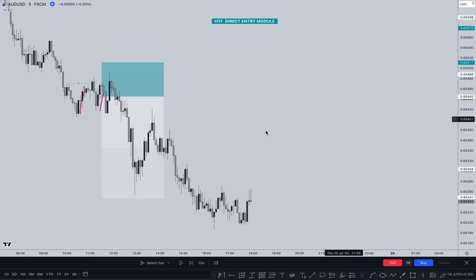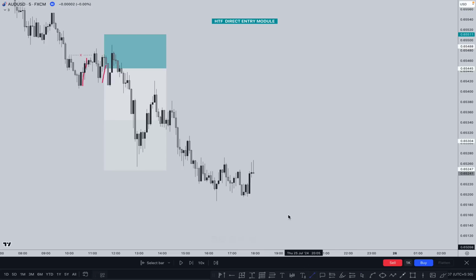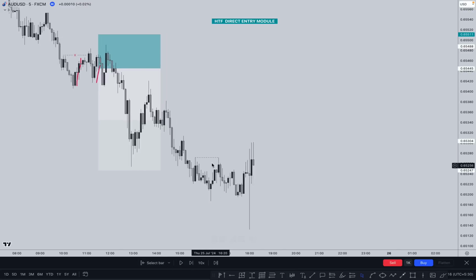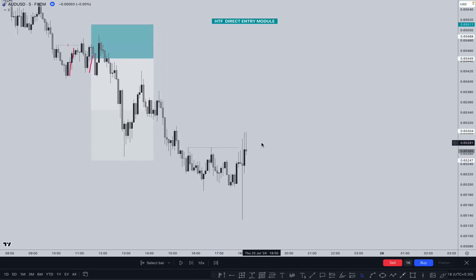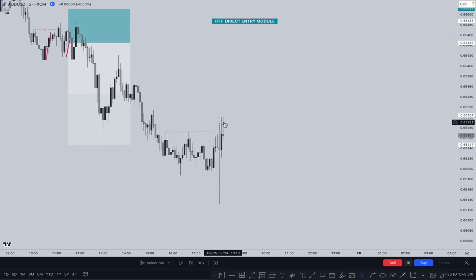Again, what are we looking at? Simply, we are looking for the sell after taking out the inducement. So where is our inducement? This is our inducement, but the market did not take out this one, it just pushed downside. Simply, we need to wait for it to take out the inducement. Finally, the market took out the inducement, and after taking it out, we are interested in the sell if the market creates a structure like this one. So the market took out this one, and if the market tries to push downside like this one,